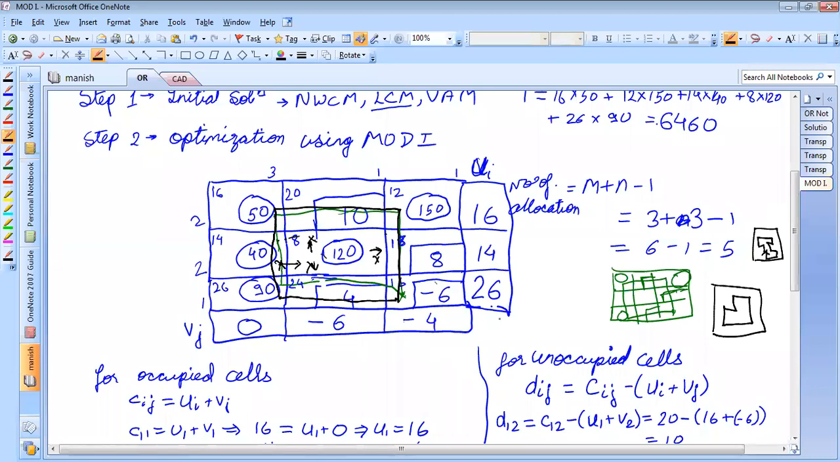Yes, sir. Now, once your path is created, then what you need to do is the point where you start, you have to write plus. And every alternate turn, you have to write minus. So this will be minus. Then the alternate one will be plus. This will be minus.